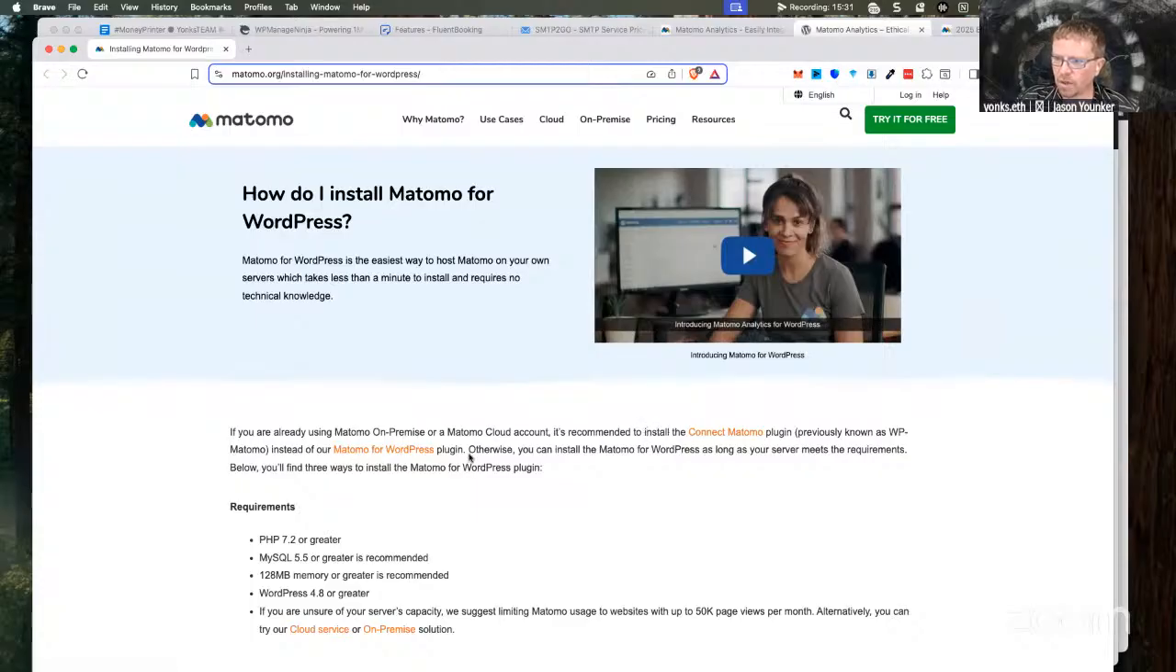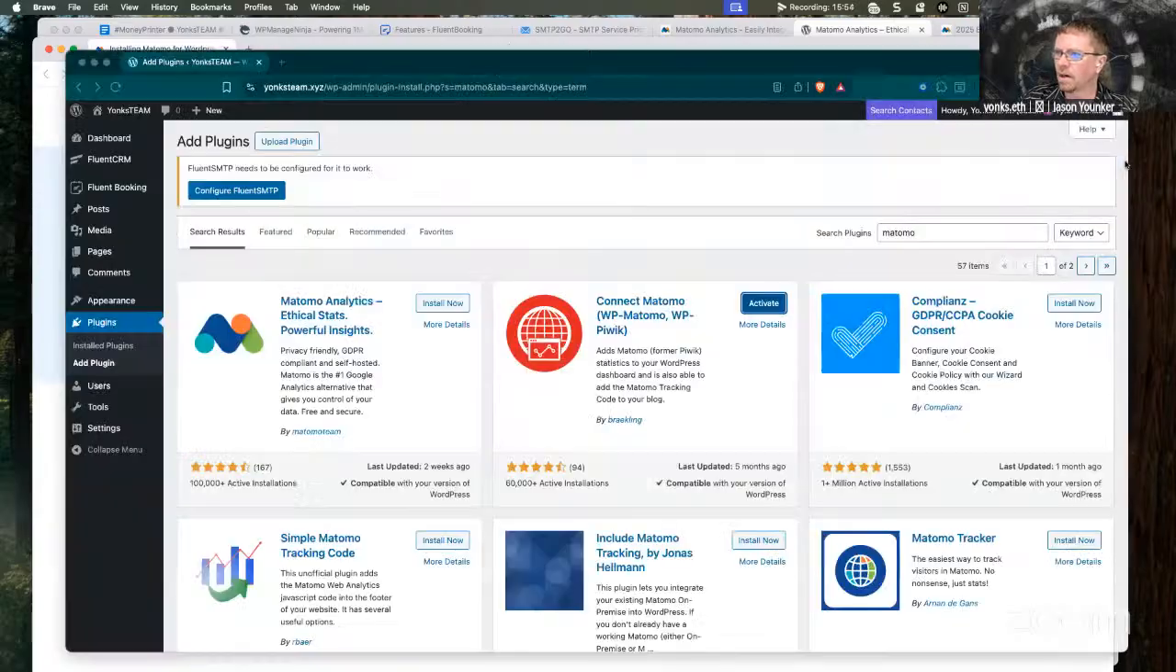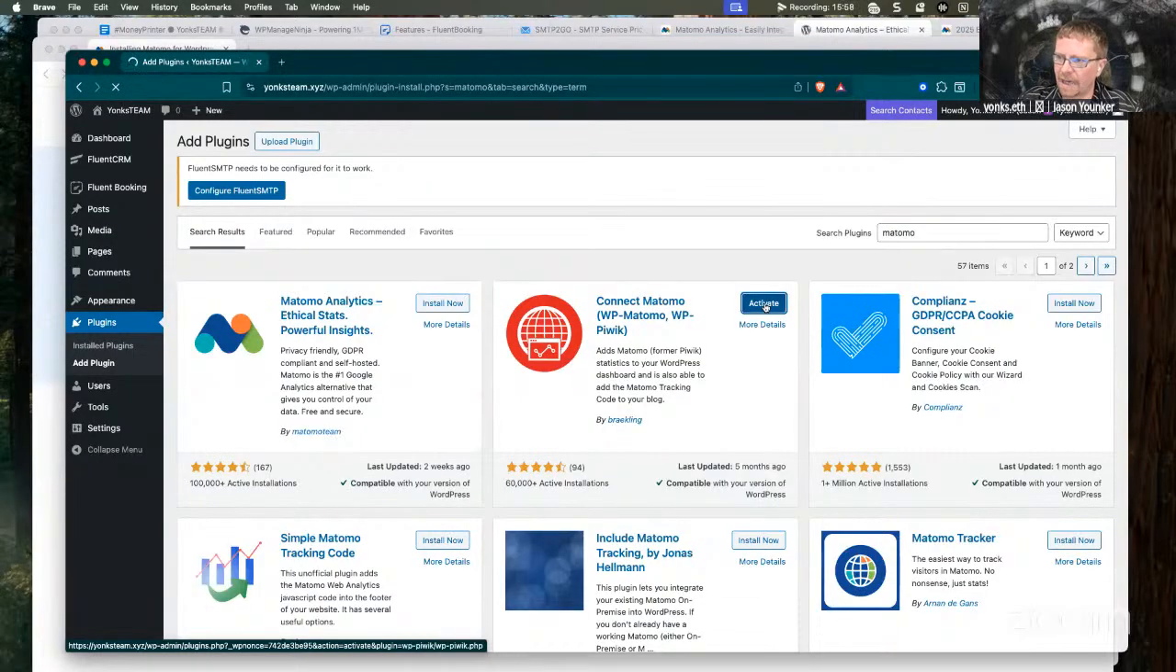So we're planning to utilize the Matomo on-premise within our Kubernetes cluster. Not going to unpack what all of that means, but this is just the best option for what we're looking to do here. It just provides more functionality. So getting back to our WordPress dashboard, I'm going to go ahead and click on Activate.